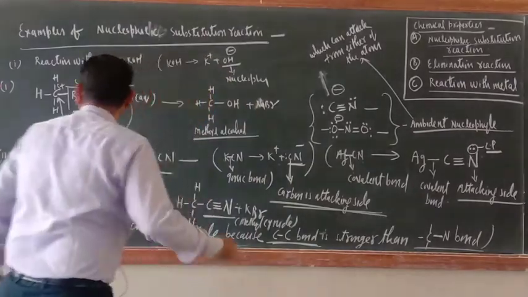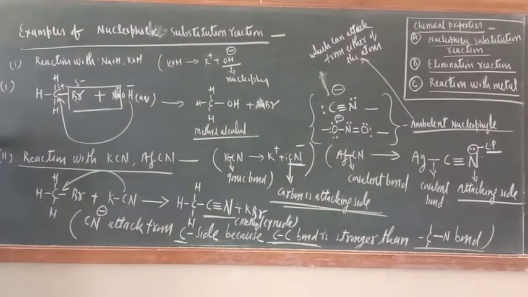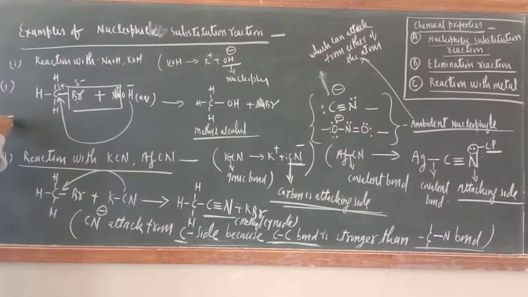Okay, so what is the difference between cyanide and isocyanide? Just see, if there is a bond between C and M, where M means metal, so this is cyanide. Now if there is a bond between N double bond and coordinate bond C, so this is isocyanide.